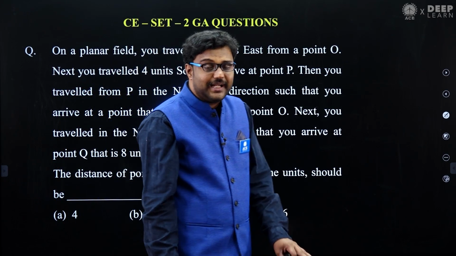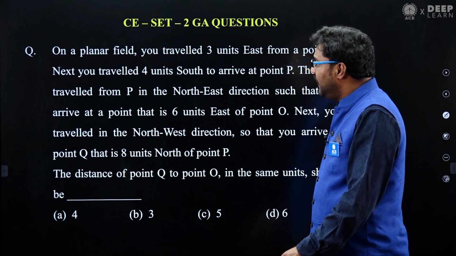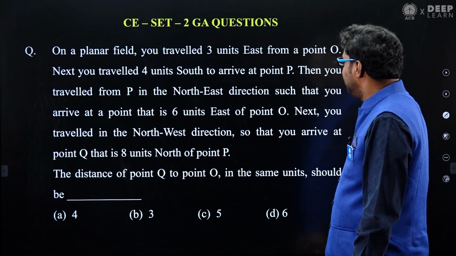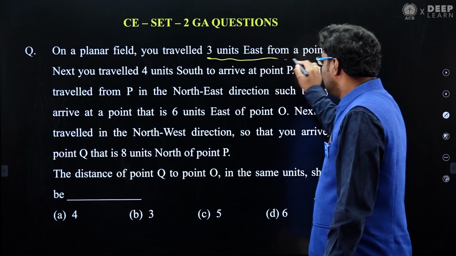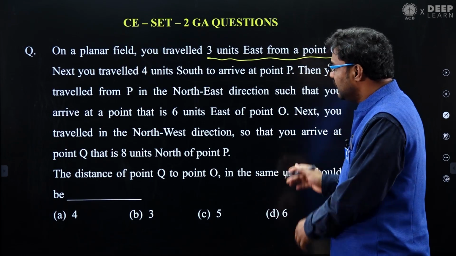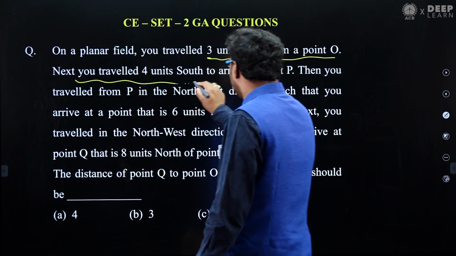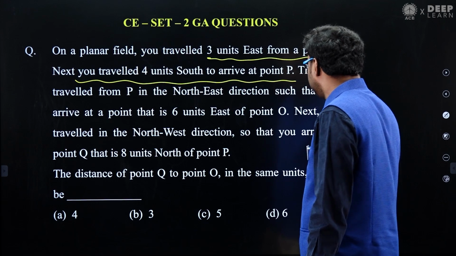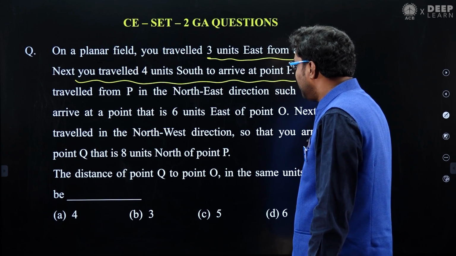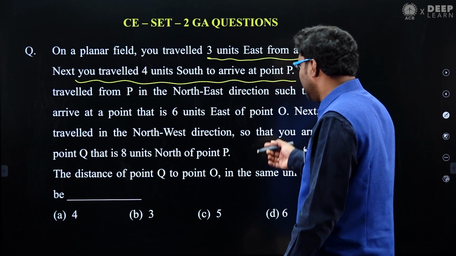Next one related to directions, my dear friends. On a planar field, you travel 3 units east from a point O. You started from some point O, you went 3 units. Then next you travel 4 units south to arrive at point P. From point P you travel northeast and arrive at some point.